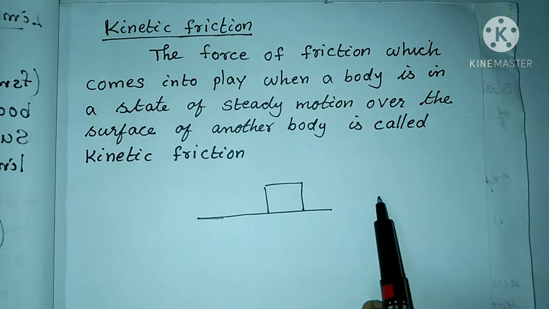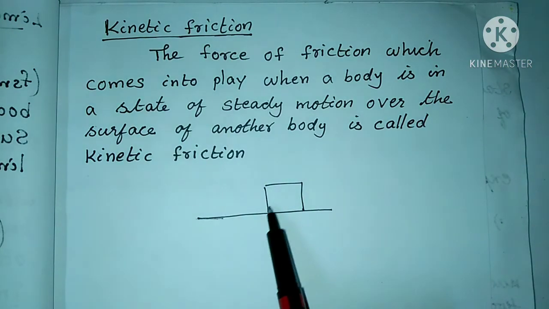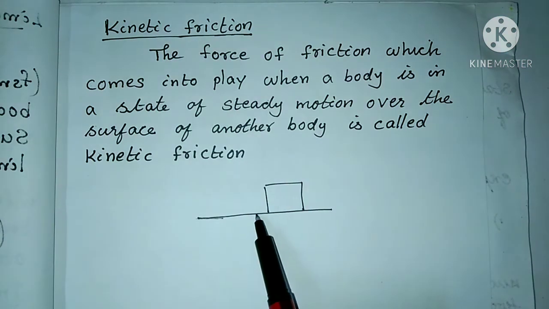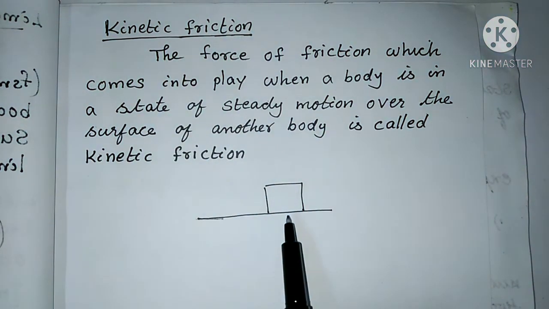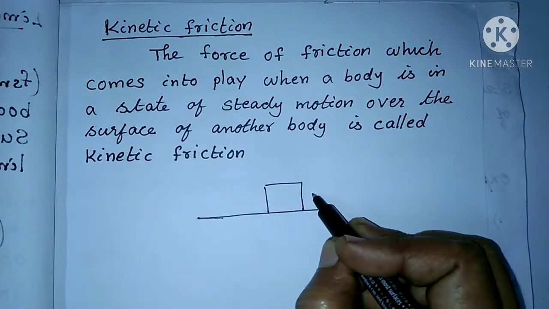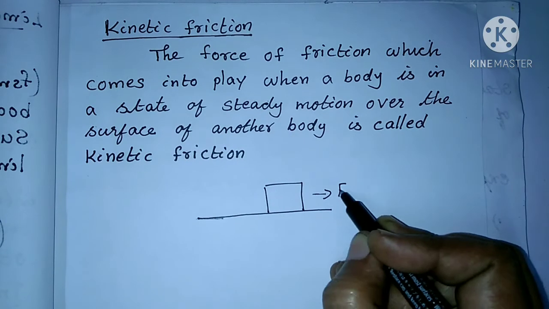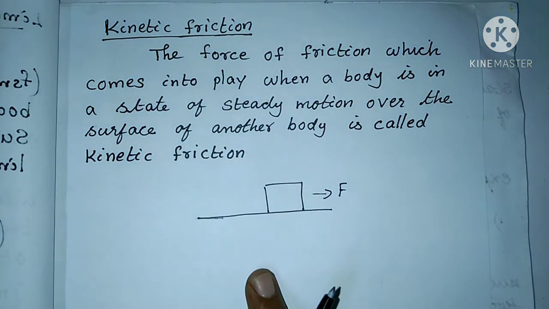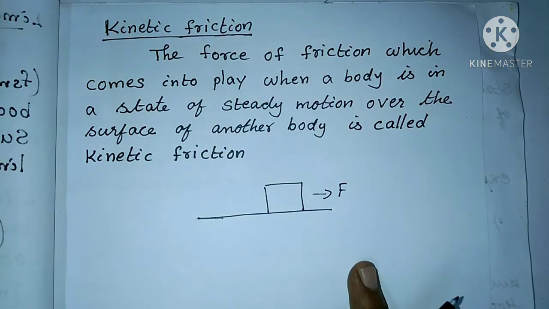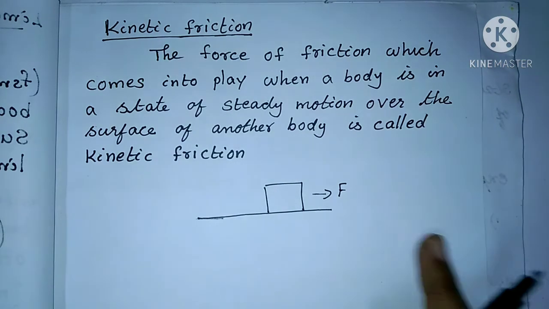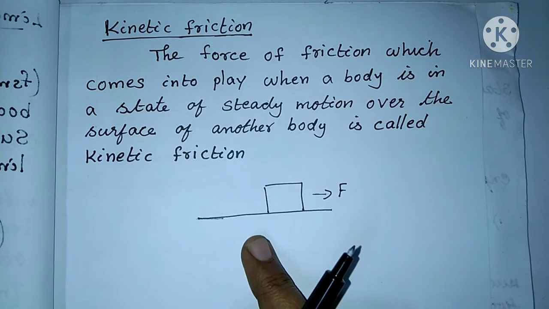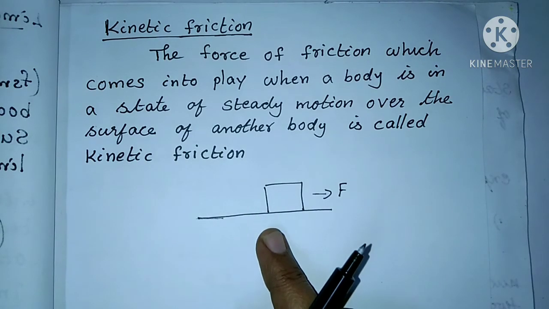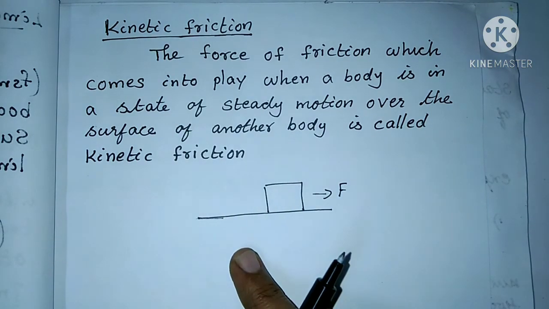Suppose the box is moving and two surfaces are in contact. So a frictional force has come into play, and that frictional force is known as the kinetic friction. And here there is an external force also. So when there is an external force and the body is moving, the force of friction that comes into play is known as the kinetic friction. So we can again recall from the first.